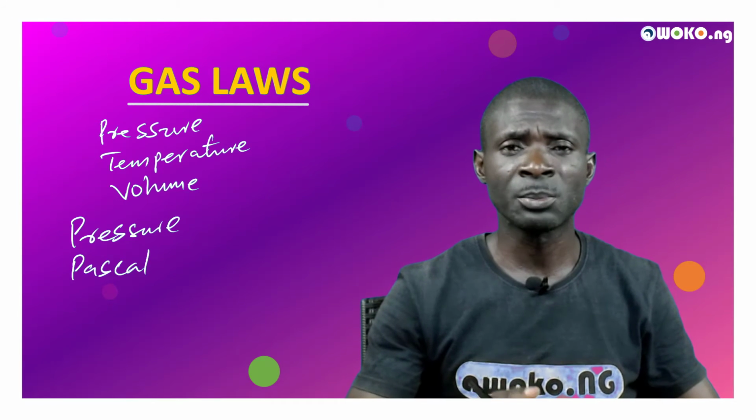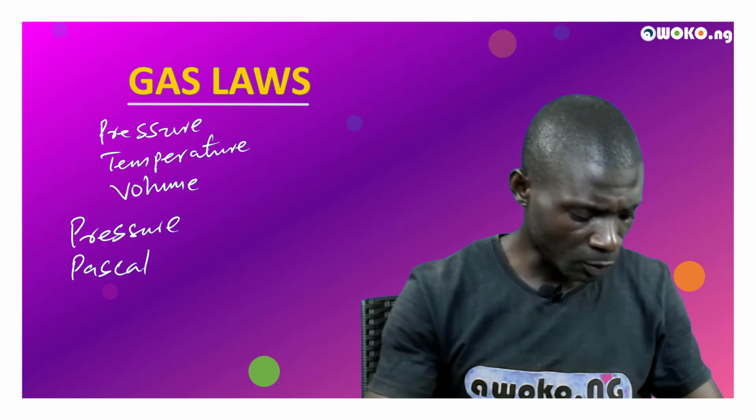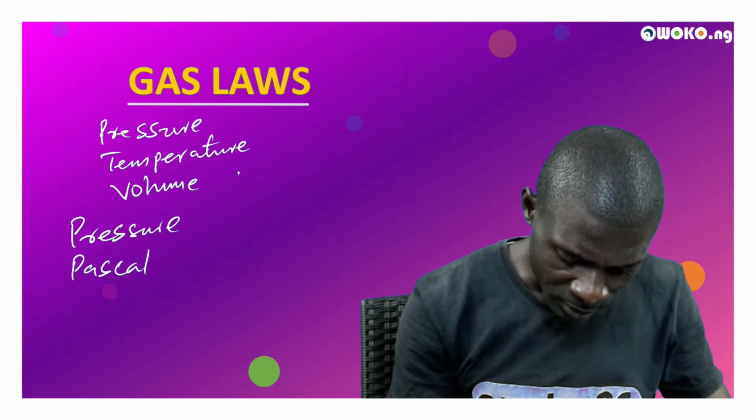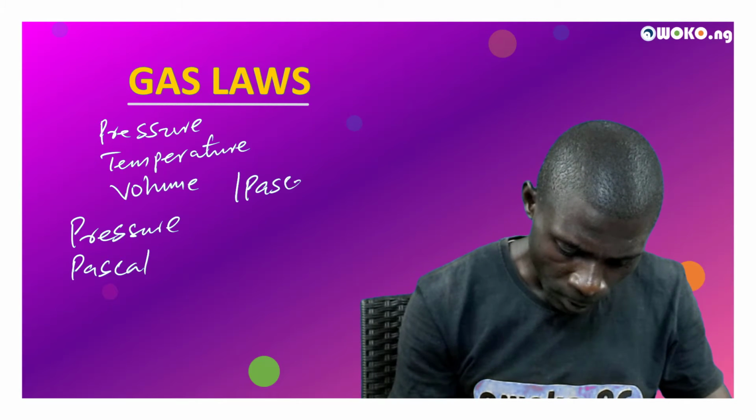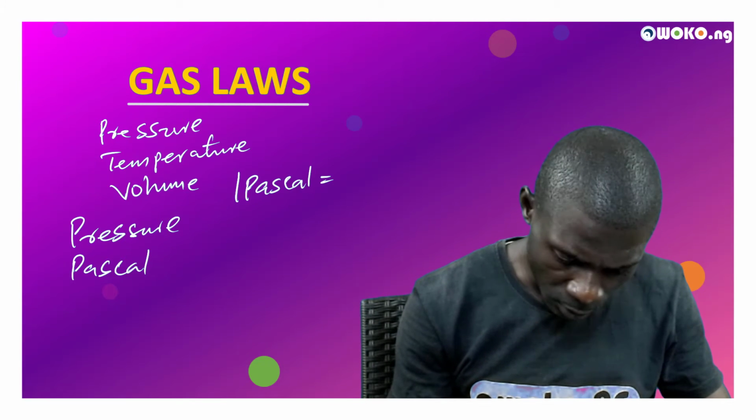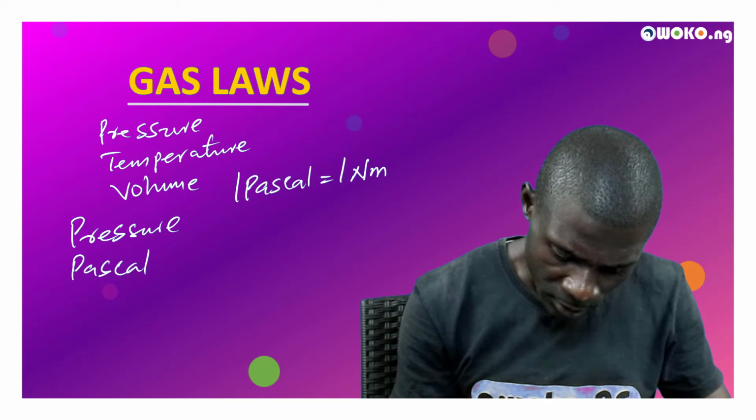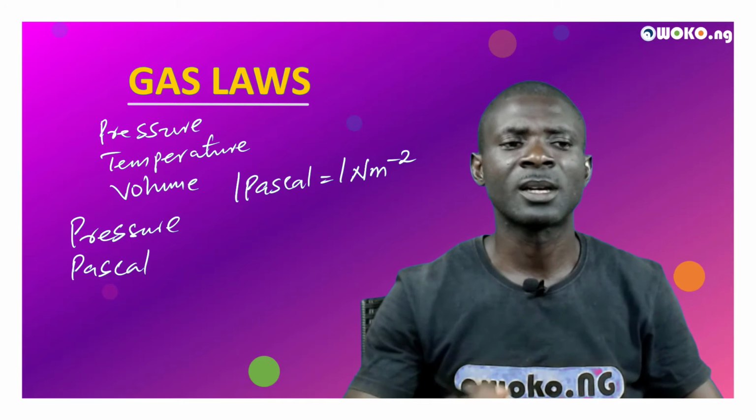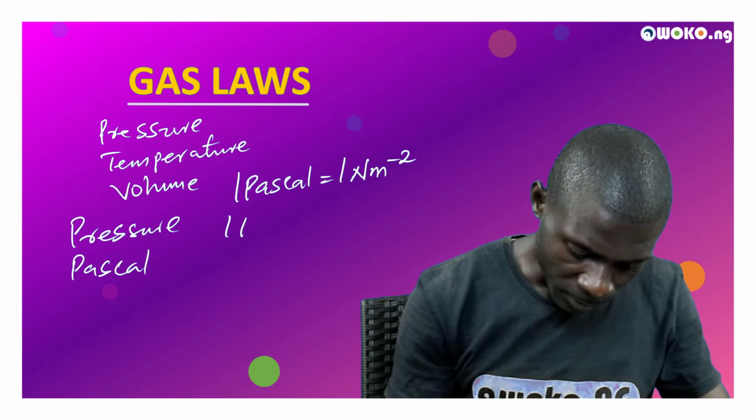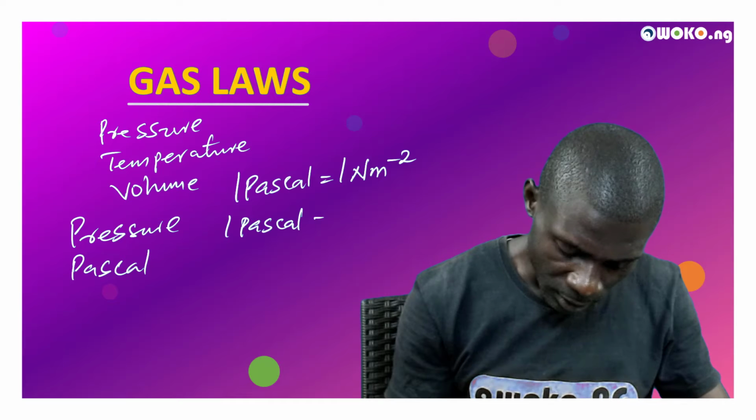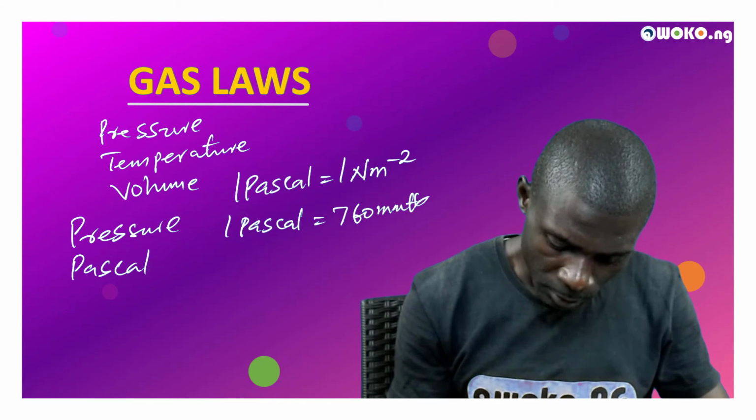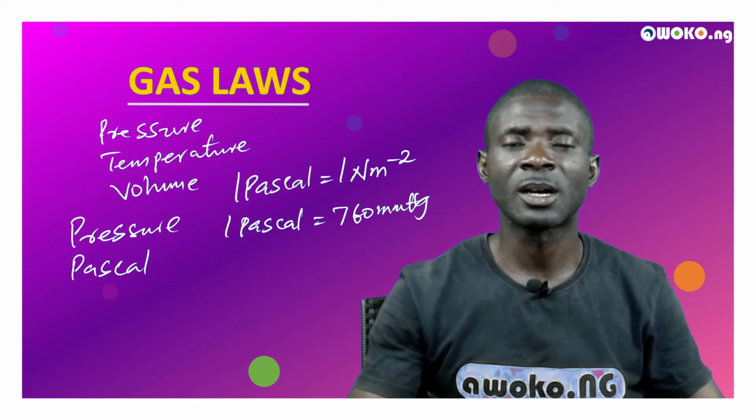What is the relationship between these units? We can say 1 Pascal is equal to 1 Newton per meter square. And 1 atmosphere is equal to 760 millimeter mercury.